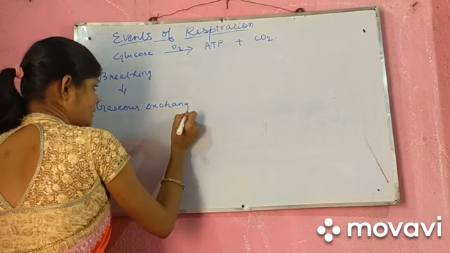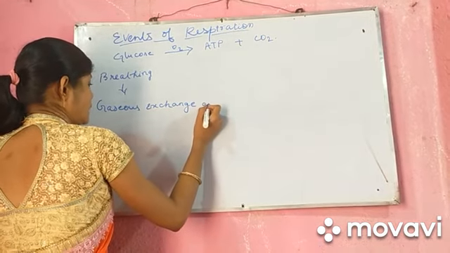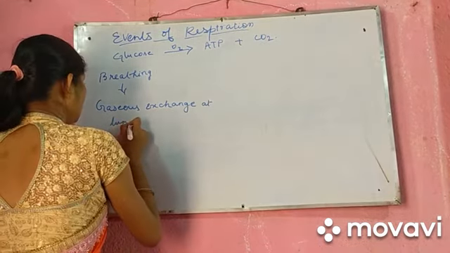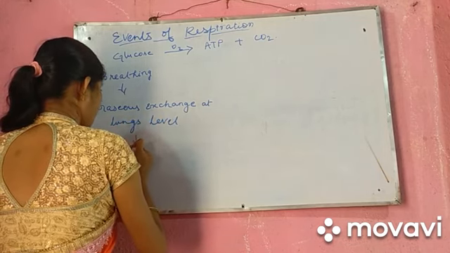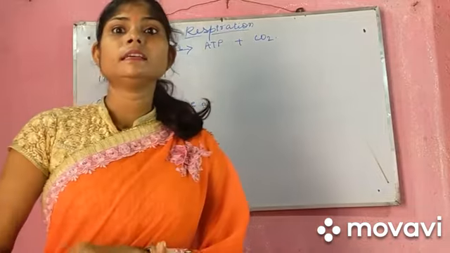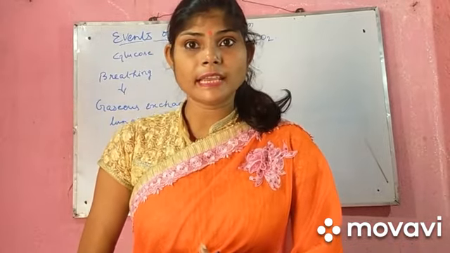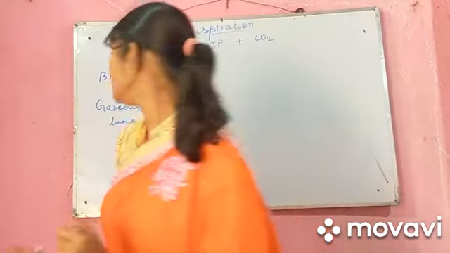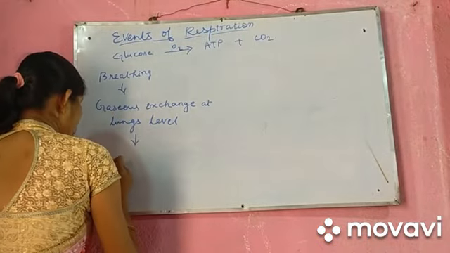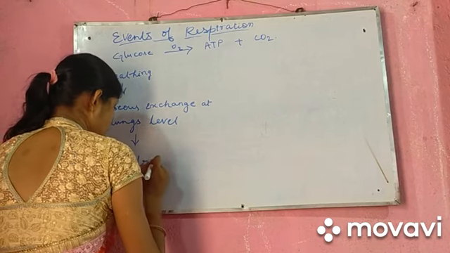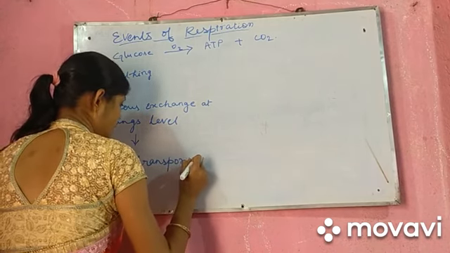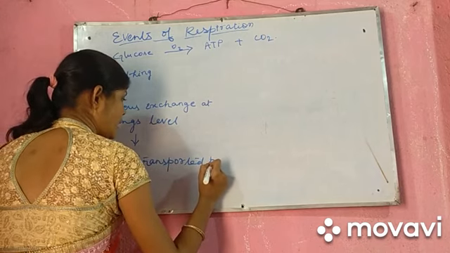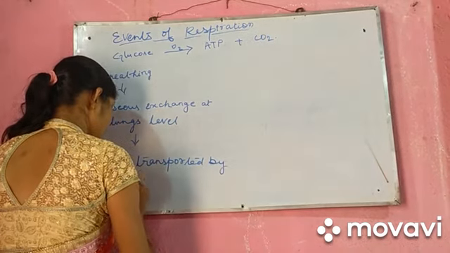In our lungs. The third one is gaseous exchange, gases transported by blood.